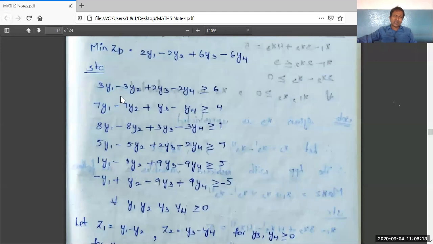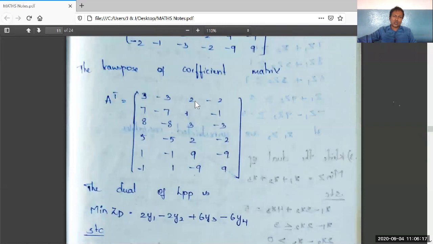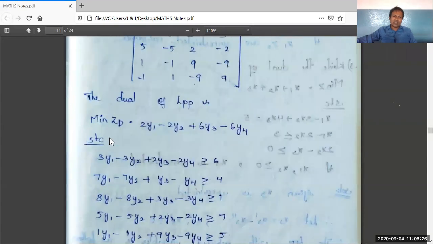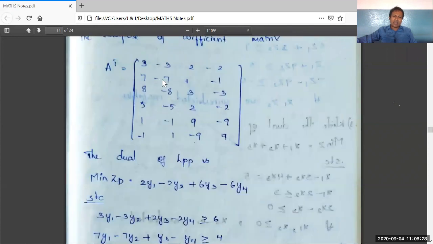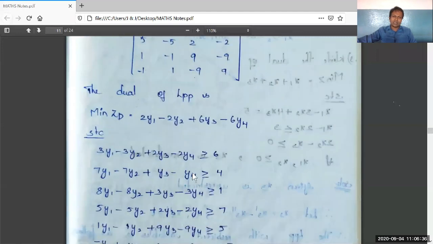The first constraint: 3y1 minus 3y2 plus 2y3 minus 2y4. See here, 3y1 minus 3y2 plus 2y3 minus 2y4. The second constraint: 7y1 minus 7y2 plus 1y3 minus 1y4. That is what is written here.